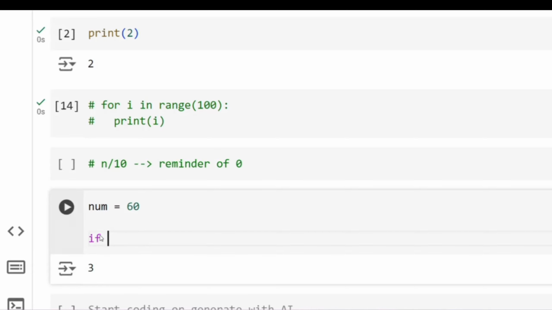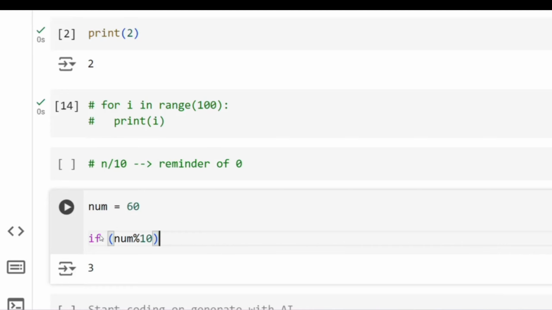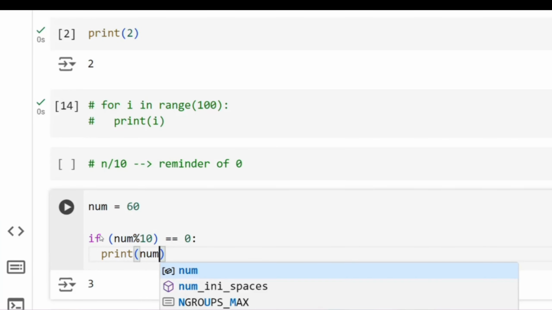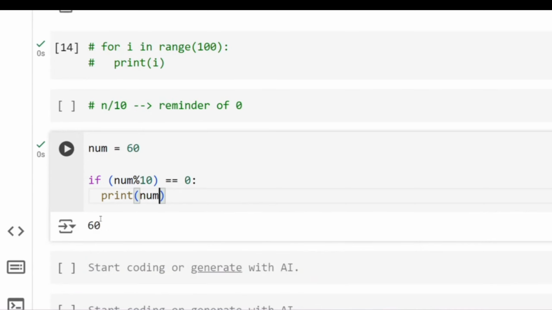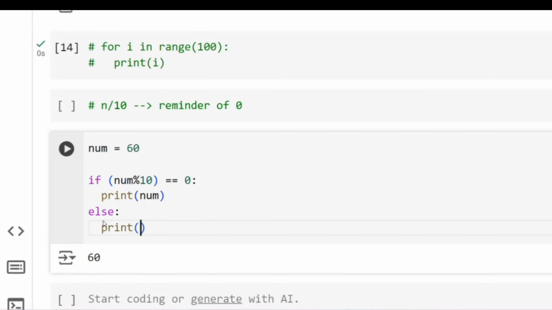If number percent 10 results in 0, then you print the number. You run this and you get 60. And else you print nothing, just empty. If I put 61, it prints empty. If I put 68, nothing. If I put 70, it works.